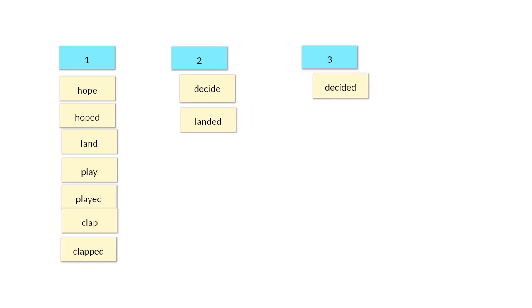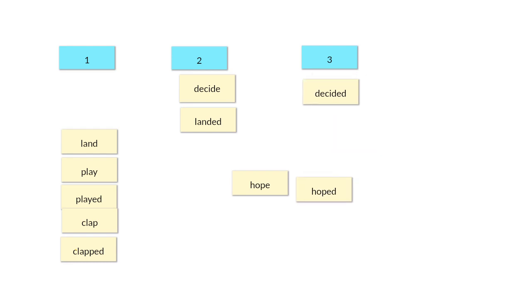So we will put decided in the 3-syllable column. We also added an extra syllable when we added the ed ending. We went from decide to decided. So we added an extra syllable for decided.